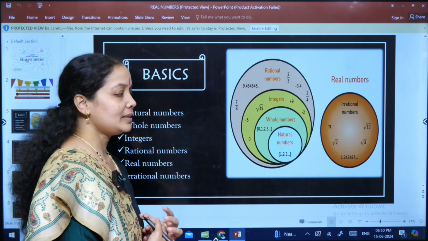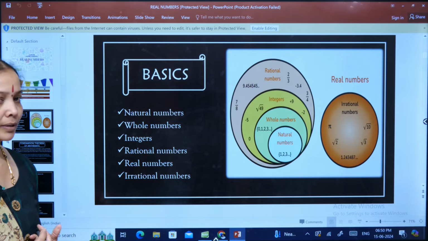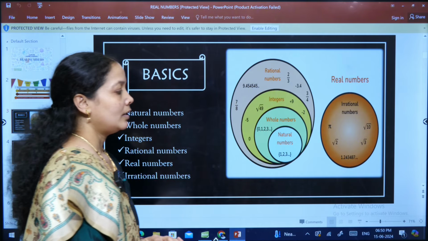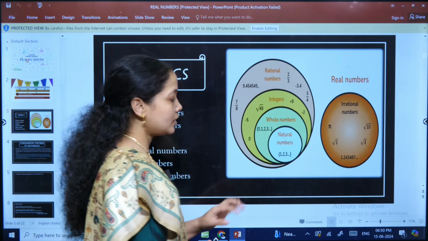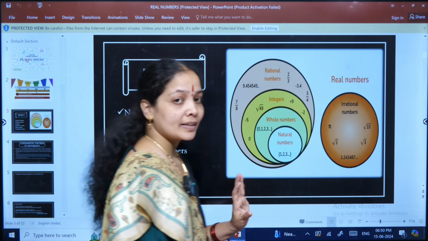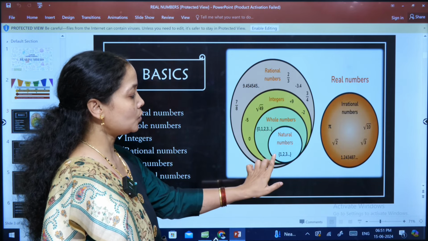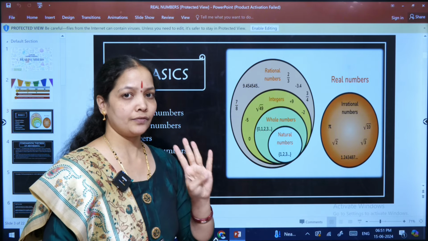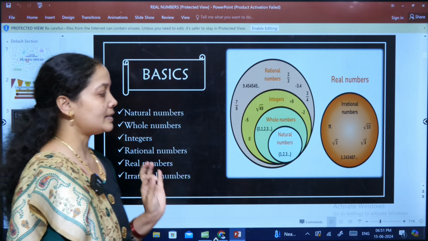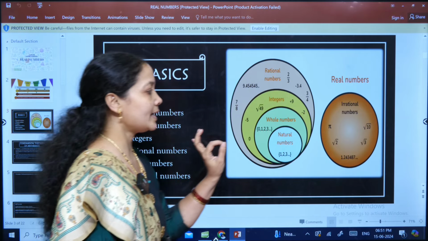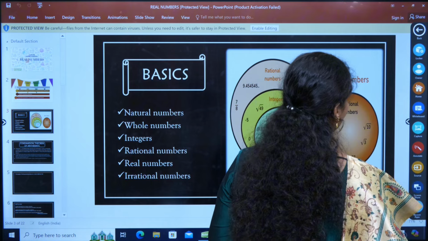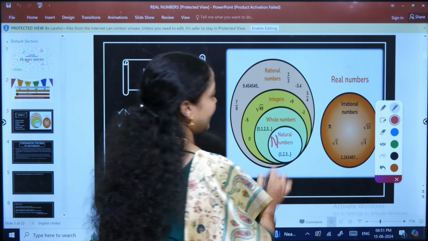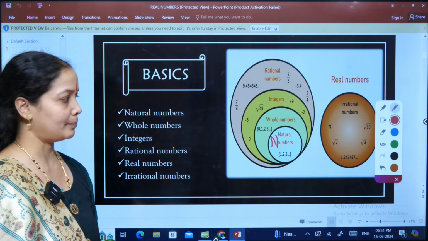Okay. The first number that every student should know is the natural number. Natural numbers, we have designed it in the form of a Venn diagram in which you are able to see the natural number is the small one here inside. Natural numbers is a set of numbers belonging to 1, 2, 3 till infinity. That means it is starting from 1. 1, 2, 3, 4, etc. going till infinity. The set of natural numbers is always represented by capital N. This is the number representation of a natural number.